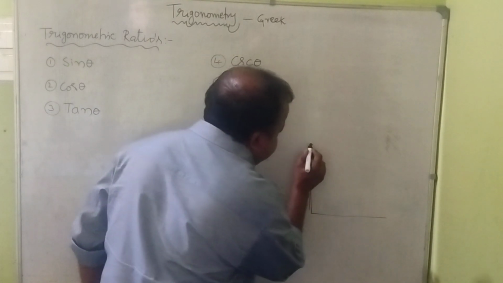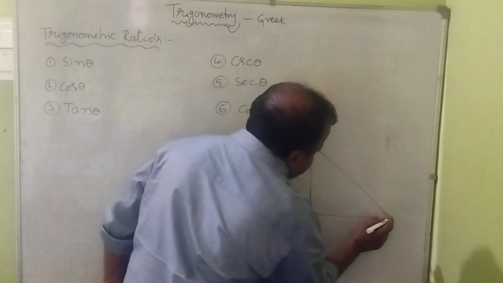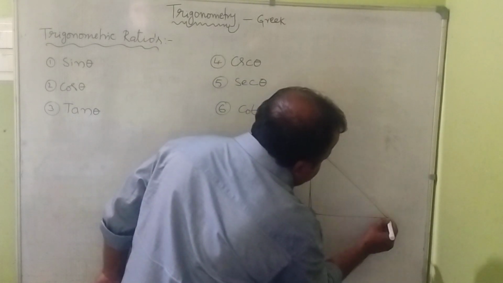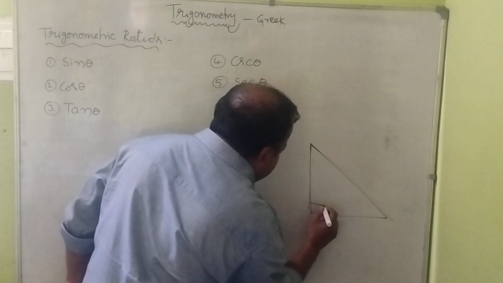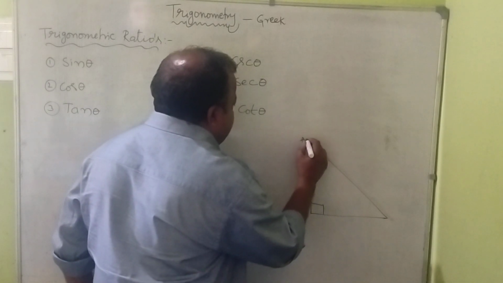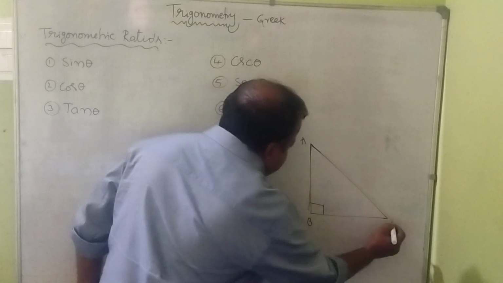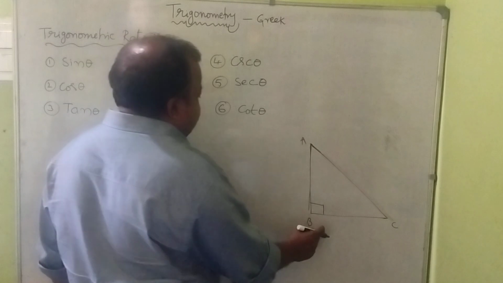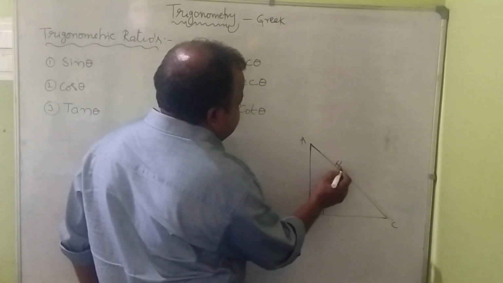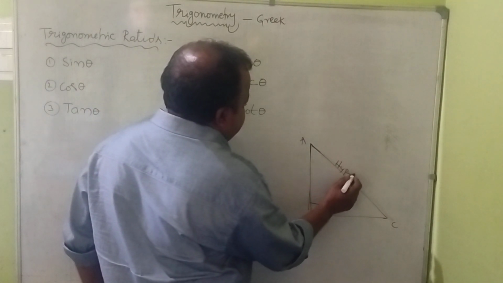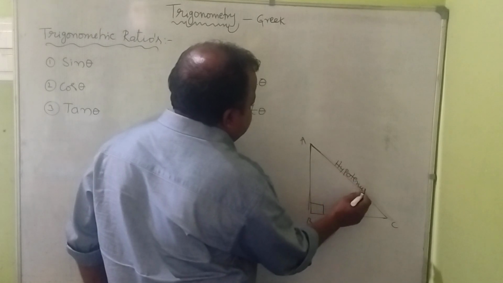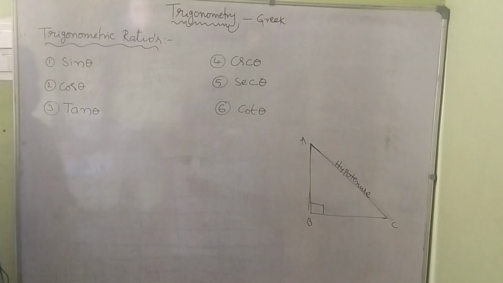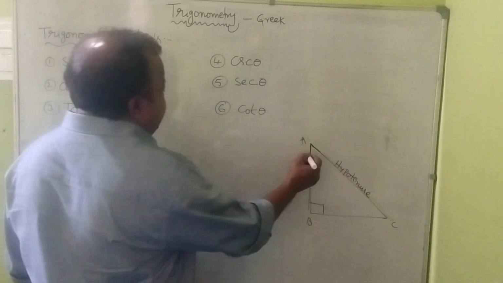Suppose we know the hypotenuse is always opposite to the right angle in a right angle triangle, isn't it? Right. We first fix this hypotenuse. Hypotenuse means the side opposite to the right angle. Now, the trigonometric ratios of A.